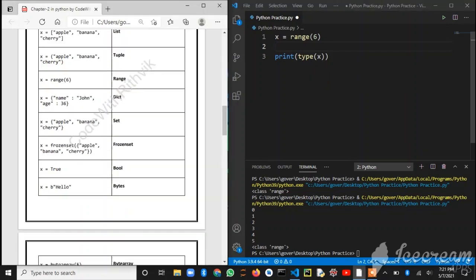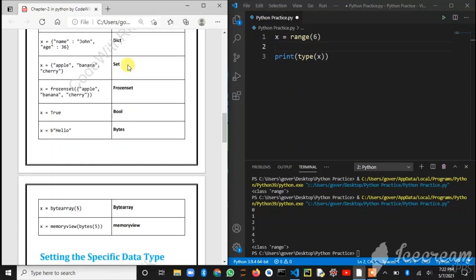And next is dictionary. A dictionary has keys and their assigned values. Suppose you give name and John: name is John, age is 36. If you type name in the print, meaning you are accessing the name, then you will get John. These properties we will discuss in the next videos, but just understand what a dictionary is. In a dictionary there are keys, like name, and there are assigned values also. As you all know from Oxford dictionaries, the words are there and their meanings.